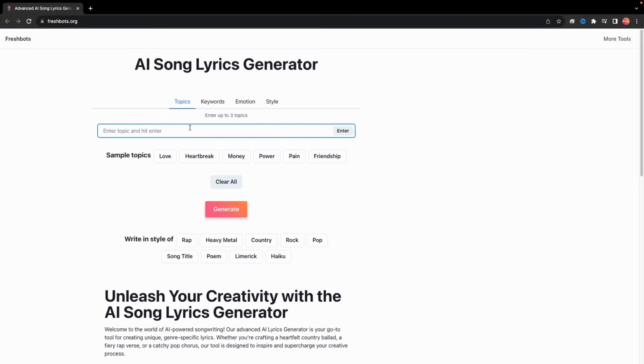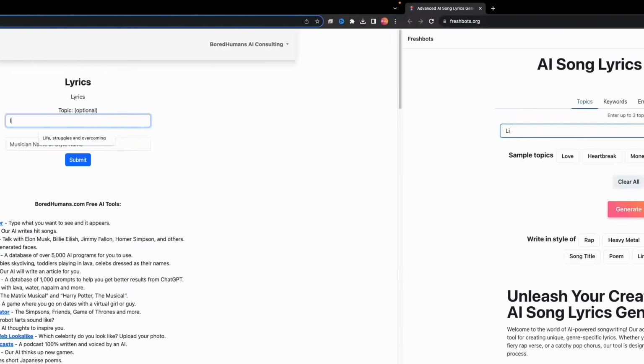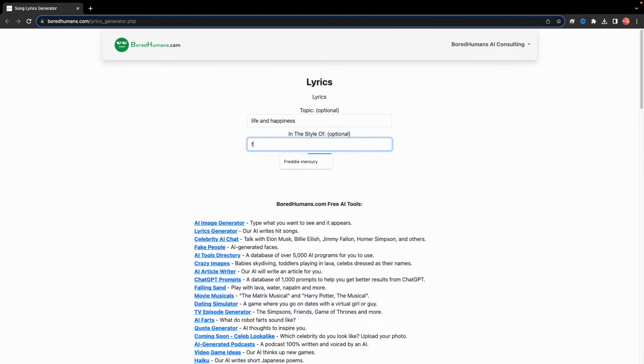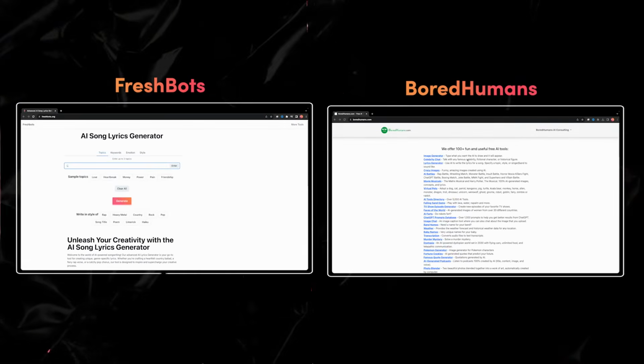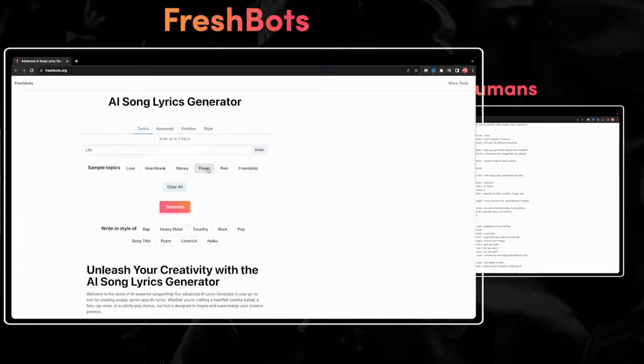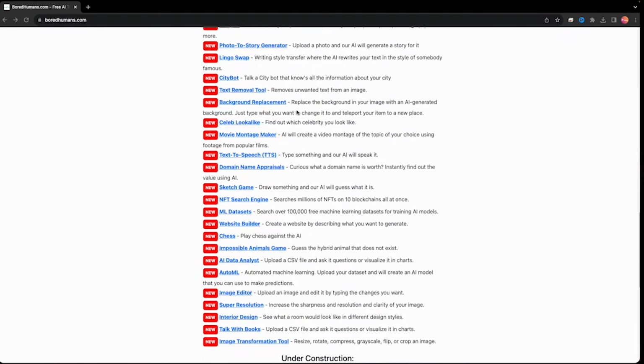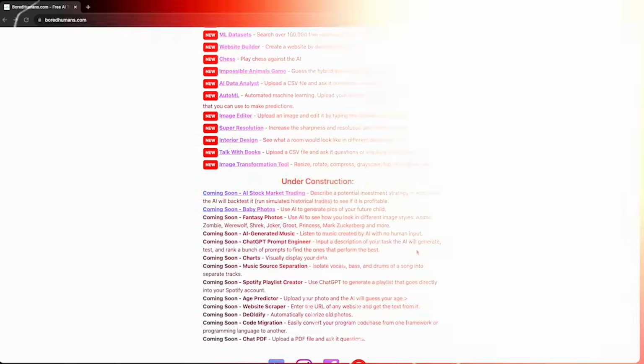Out of these 3 free AI lyrics generators, both Freshbots and Boredhumans are my favorite for different reasons. With Freshbots, we have liberty to write the topics, keywords, and also the genre. And with Boredhumans, we can even enter the writing style of our favorite musician or composer.